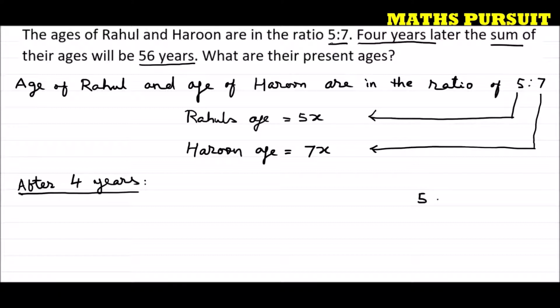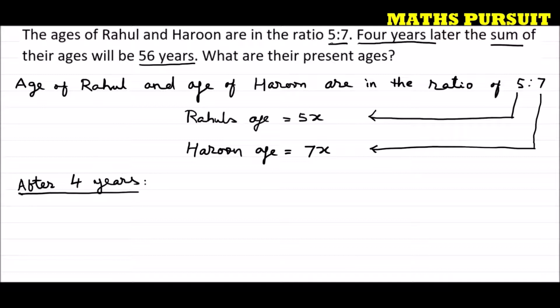After 4 years means we need to add 4, so your age is going to be 9 years. Similarly, we are going to do the same thing here.